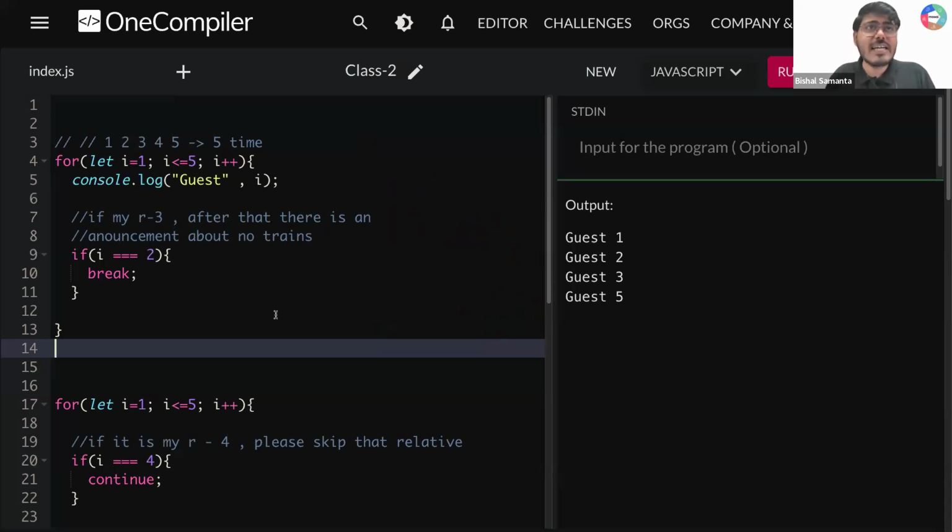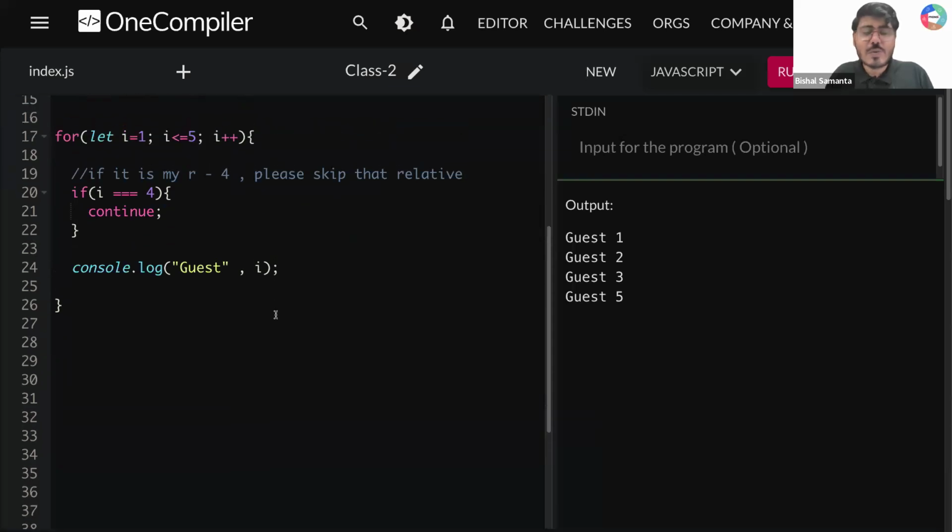Okay, second task you need to do with this continue. Take a screenshot of this thing guys, write down the exact things in your own compiler. Okay, and then click on this run button and then do a dry run using pen and paper. Please use pen and paper guys. The way I am writing here, write down the code on your paper as well, and then write step by step